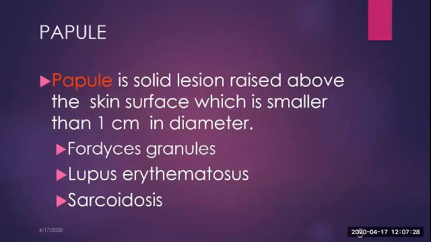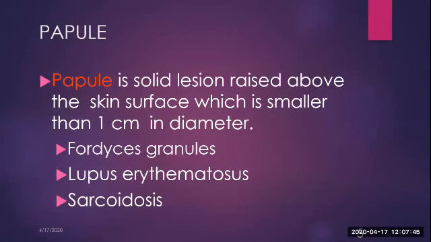Next is your papule. Papule is a solid raised lesion above the skin surface or mucosal surface, which is smaller in size, less than 1 centimeter in diameter. So apart from macule, the papule is a solid lesion which is raised.